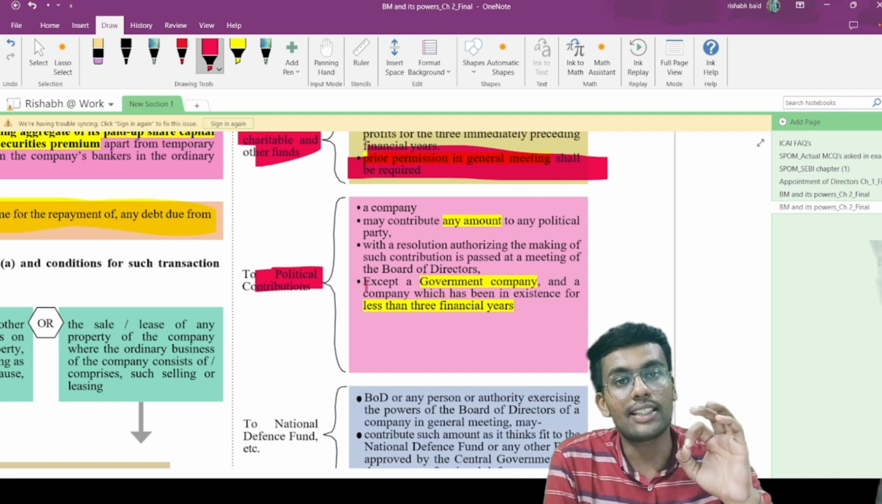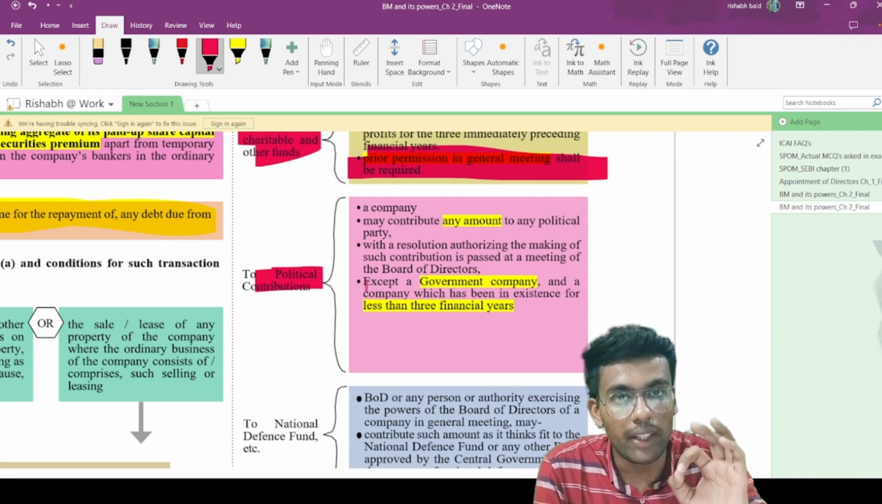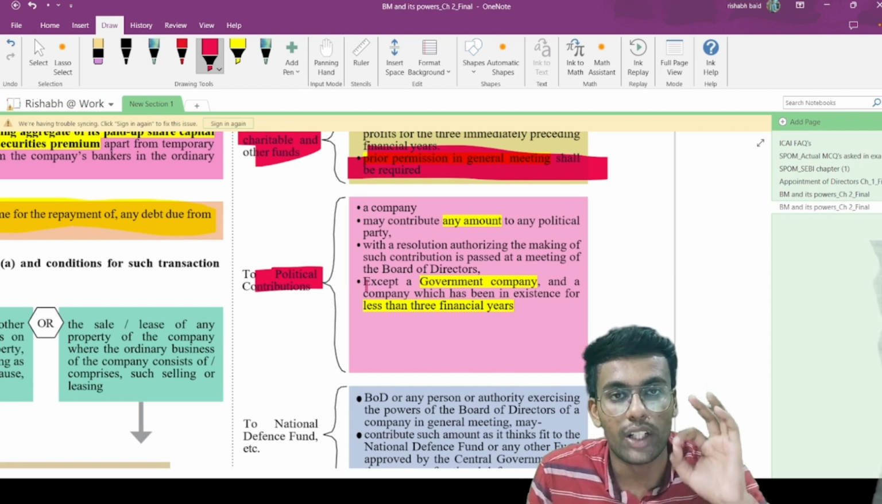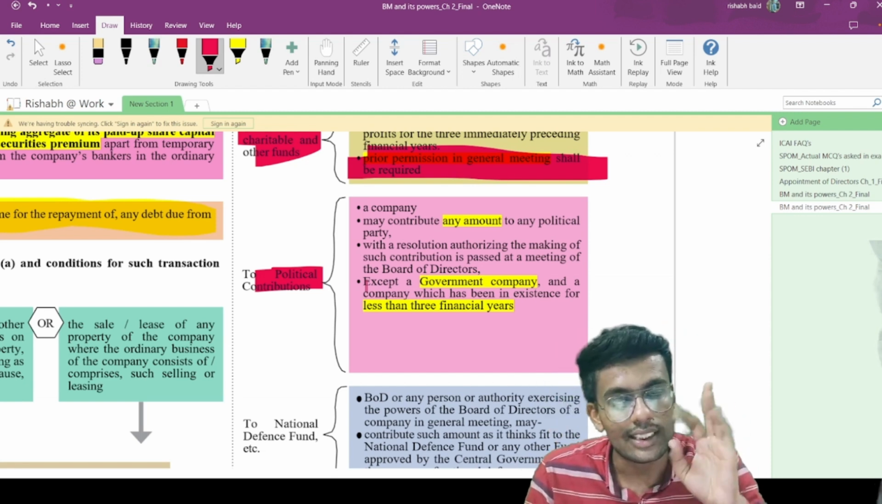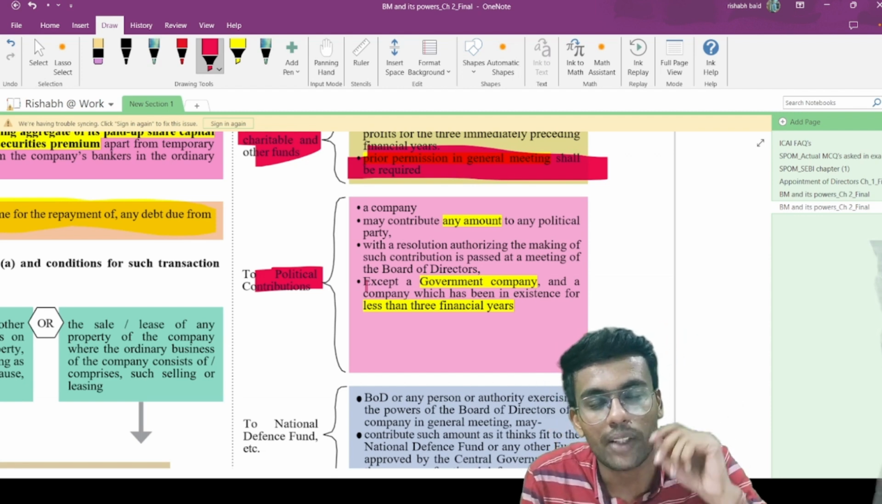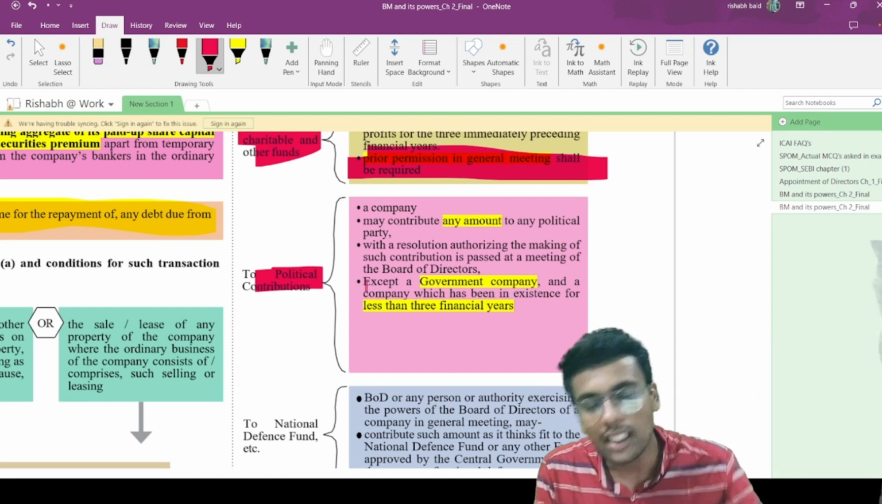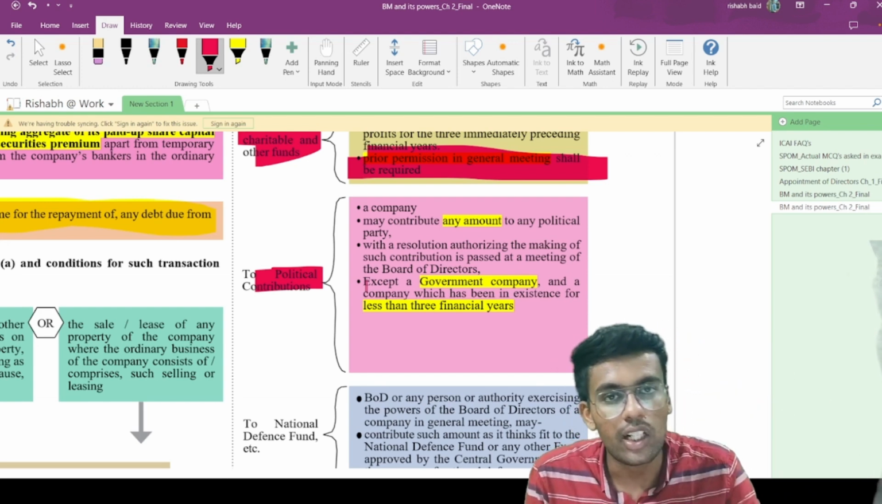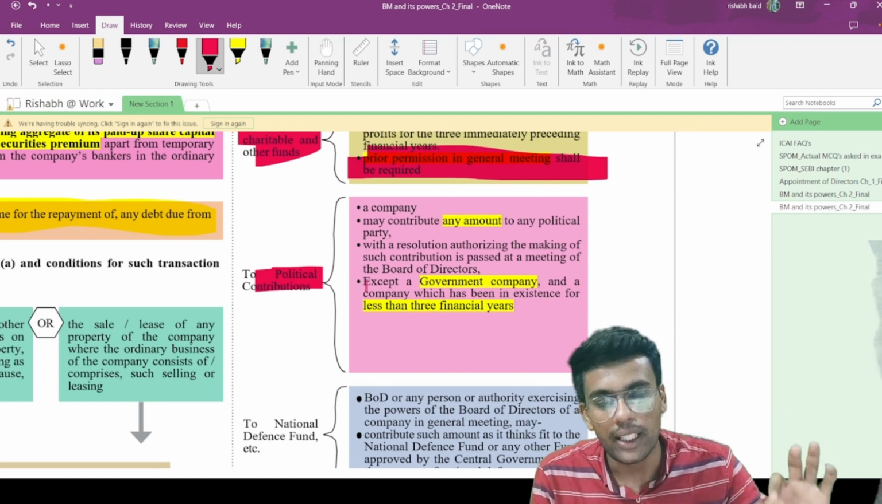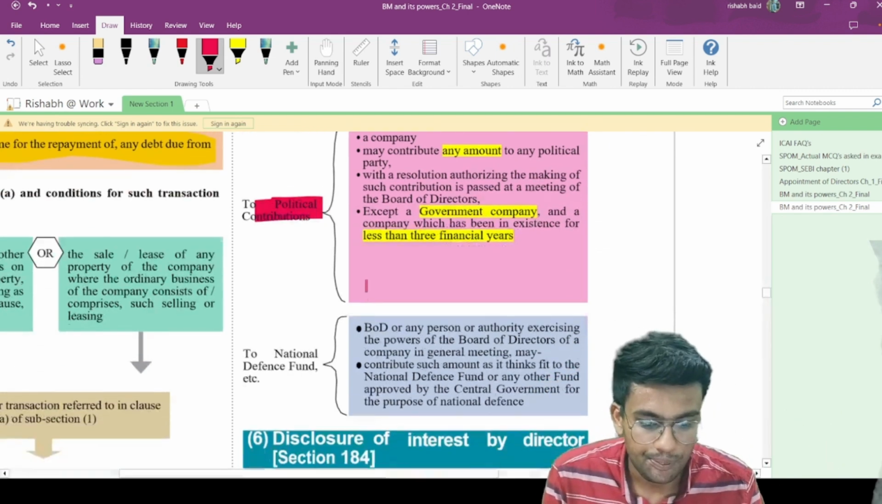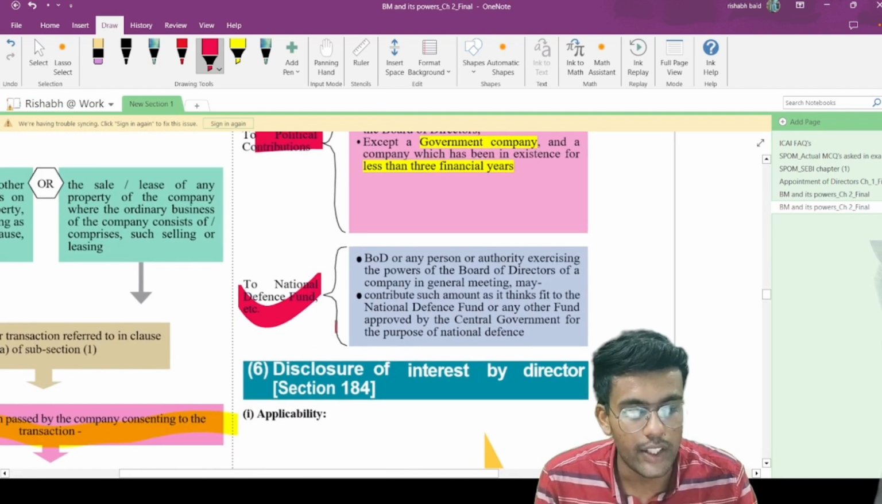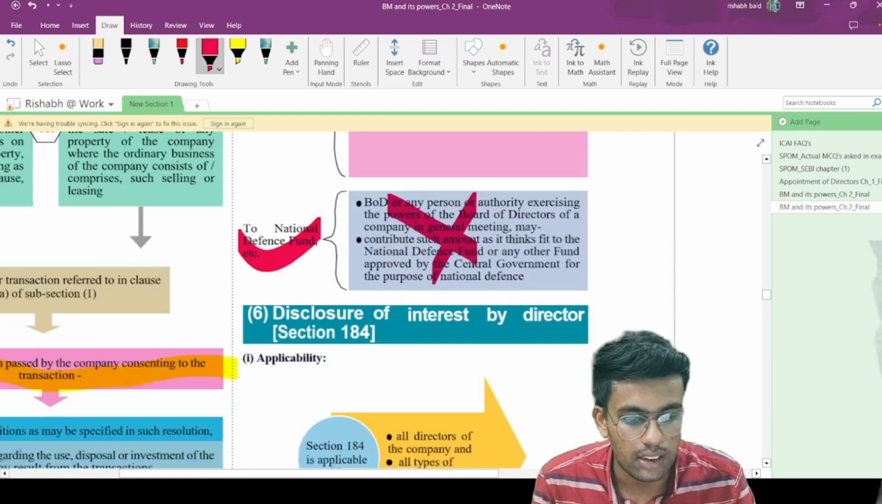However, there is an exception: it should not be a government company or a company which is in existence for less than 3 years. If those 2 conditions are not satisfied, then you cannot make any political contribution. Otherwise, you will be able to make a political contribution of any amount to any political party. National Defence Fund, read it on your own, not of much importance.